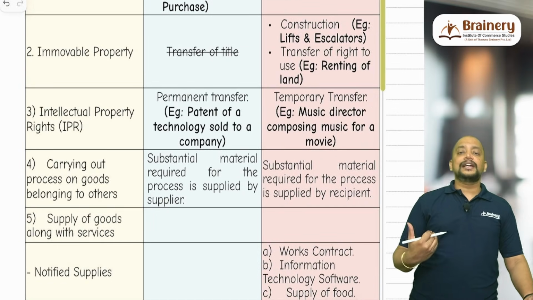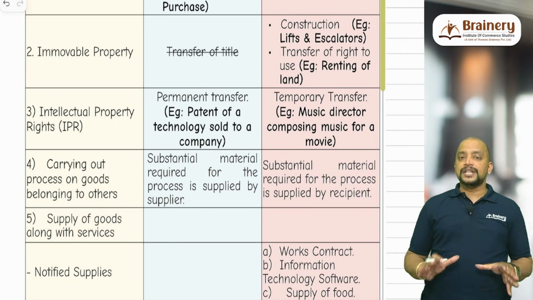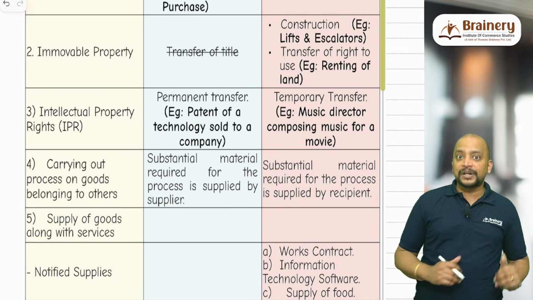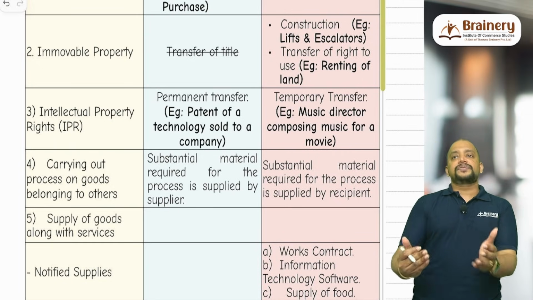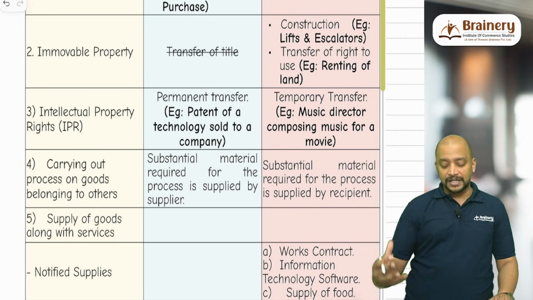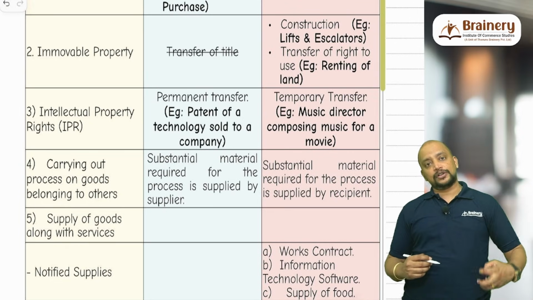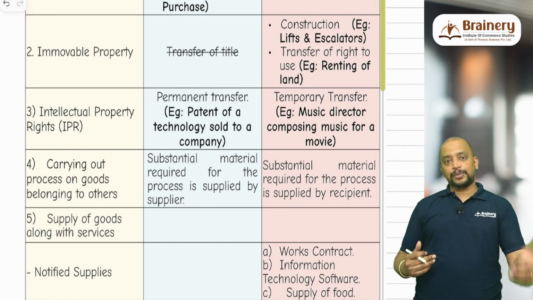Then IPR, intellectual property rights. When it comes to intellectual property rights, there are a lot of intellectual property like copyright, trademark, patent, etc. If there is a permanent transfer, then it will be supply of goods. If there is a temporary transfer, then it will be supply of services. For example, I have a patent of a technology. That patent of a technology, if I have sold it to you, then it will be coming under supply of goods.